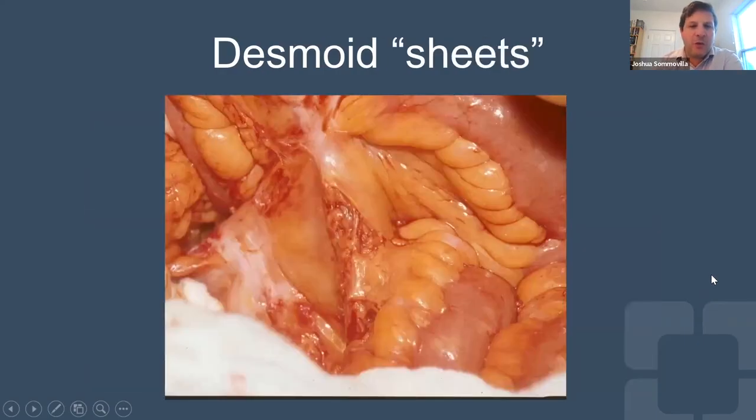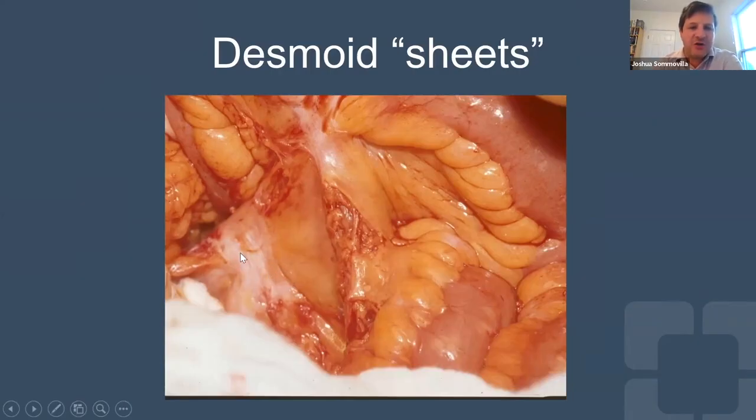I just wanted to point out one other thing. We talk often of desmoids as tumors, but we often also see something called desmoid sheets. I know you're not used to looking at pictures like this, but this is the small intestine, and this is that fatty tissue where the blood vessels flow, called the mesentery. And these white plaques here are desmoids, but they're not tumors, they're not masses.